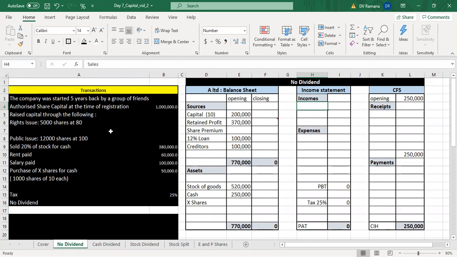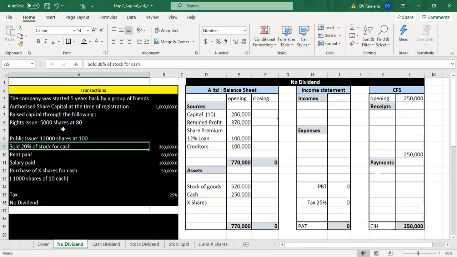Now, in this current year, the company whose authorized capital is 1 million has decided to issue shares under the rights issue and the public issue. They also sold stock, paid some expenses, and made some investment. So a combination of business decisions were taken during this period. Now let us take them one by one to examine the impact of these decisions on the financial statements.